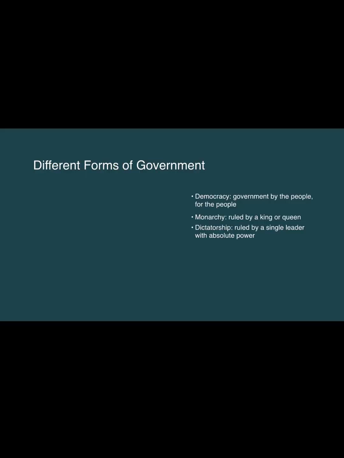There are different types and forms of government. Democracy is the one we are going to talk about today. This type of government is by the people, for the people. A monarchy is ruled by a king or queen, for example, England, and a dictatorship is ruled by a single leader with absolute power, for example, Fidel Castro in Cuba.